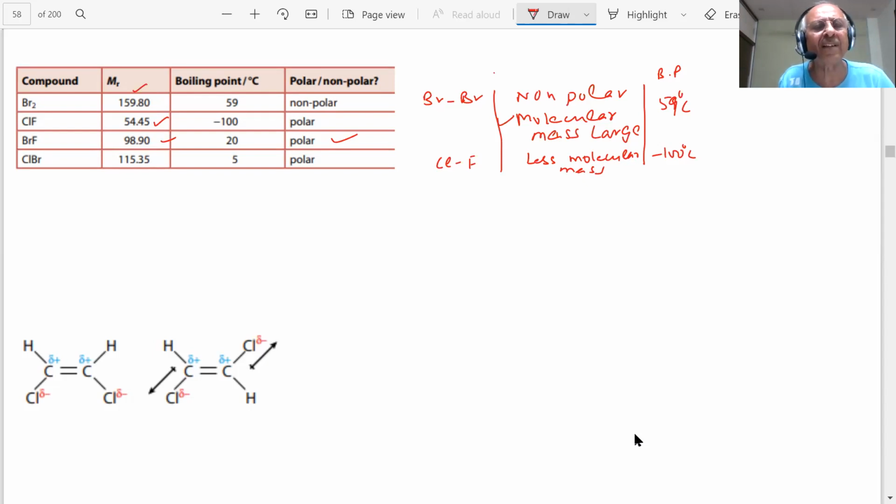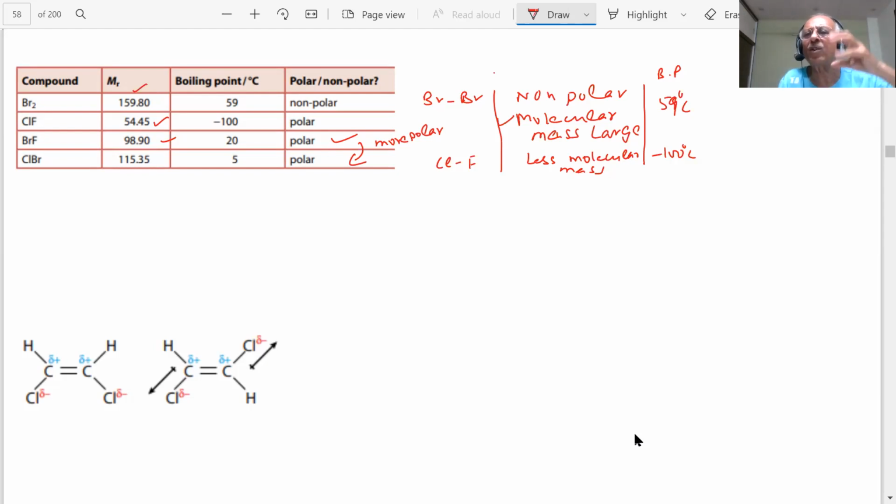So students, in general, the polarity of this is more than the polarity of this. If you compare these two, this is more polar than this one, okay? In ClBr the polarity difference is less, so the magnitude of polarity is more in this. So here the boiling point is more. You can see how we compare the boiling points.